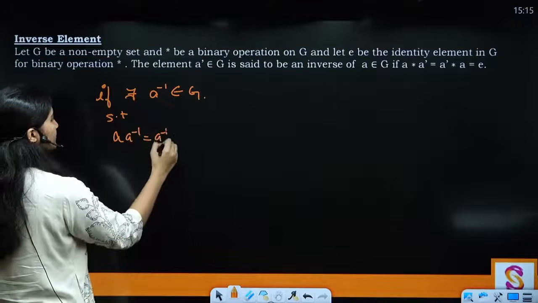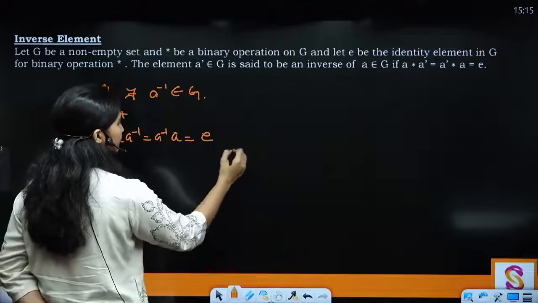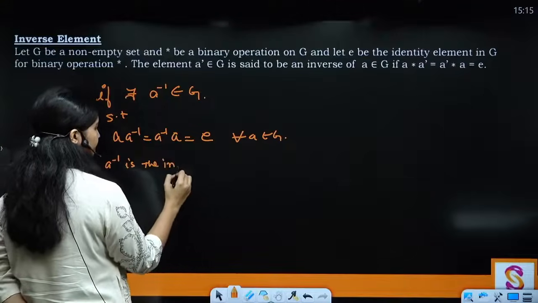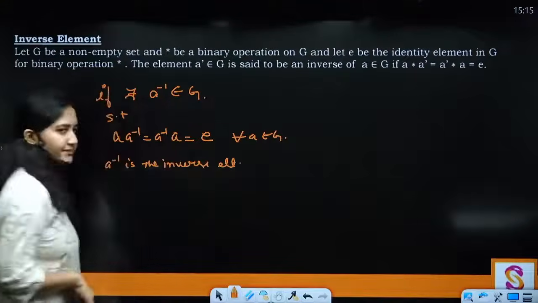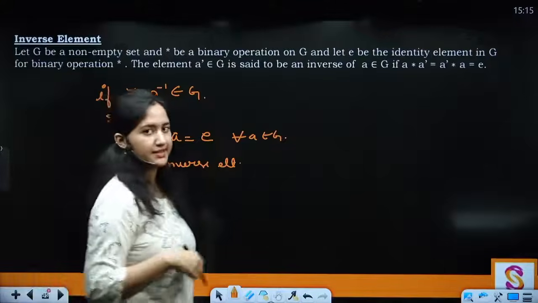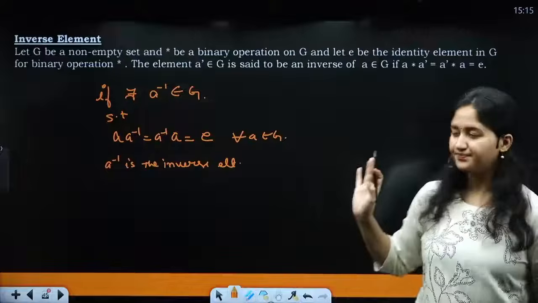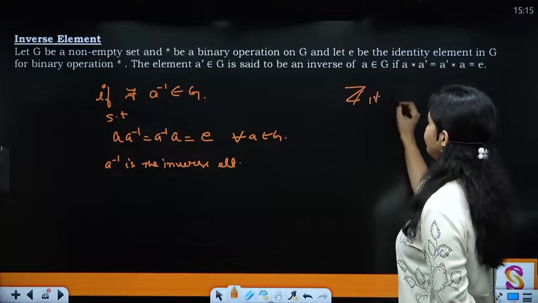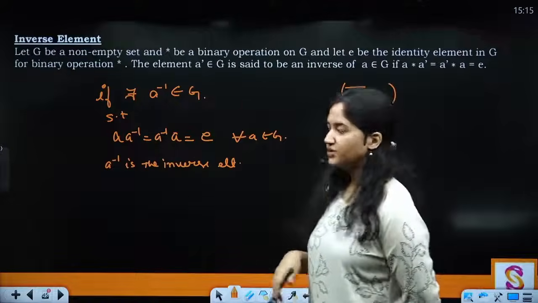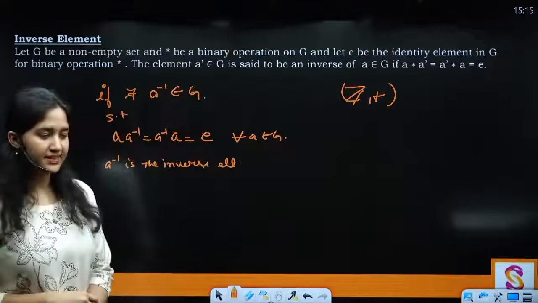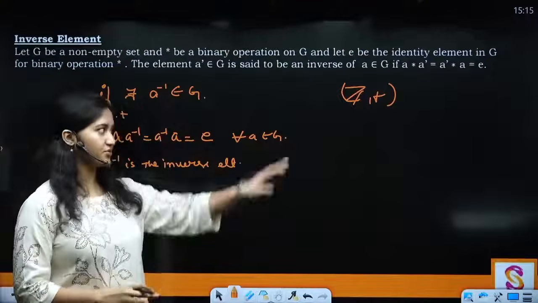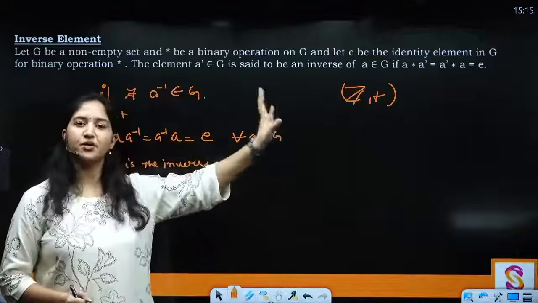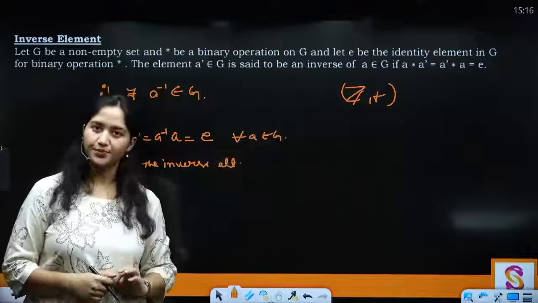Clear? Now finally inverse, same property: if there exists A inverse belongs to G such that A A inverse equals A inverse A equals E for all A belongs to G, then I say that A inverse is the inverse element. So if this happens for all elements, then I can say that the set has inverse elements. For example, you can take the set of integers with addition, right? For everything the inverse element is going to exist, also the identity is going to exist, and it is also going to satisfy the commutative property, so it is going to be an abelian group, right?